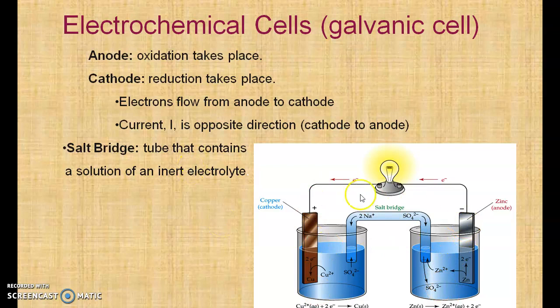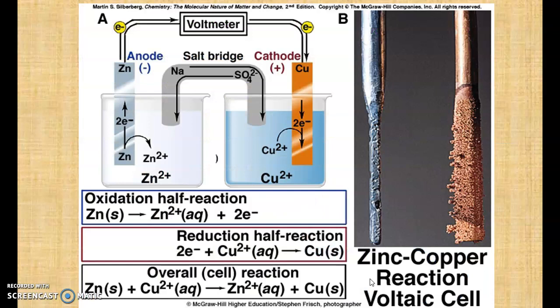Now, you can see this is a common example, the Daniell cell. There is a zinc half cell and a copper half cell. You know that zinc is anodic, so zinc will act as an anode. Copper will act as a cathode, and the electrons will flow from anode to cathode. In the next picture, it becomes more clear.